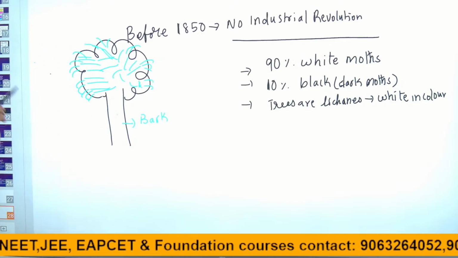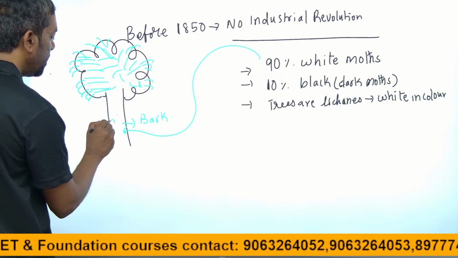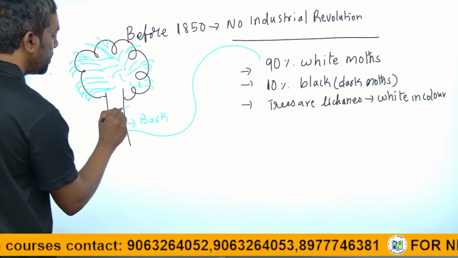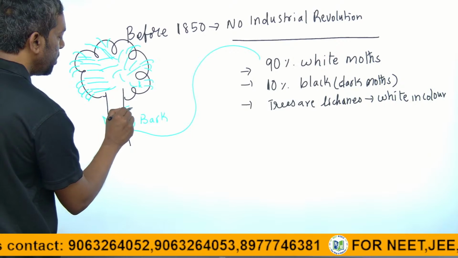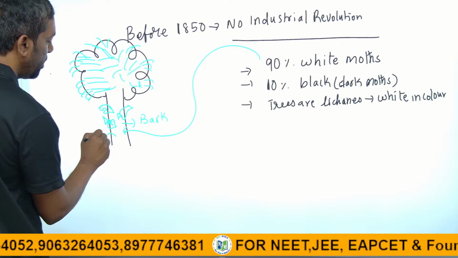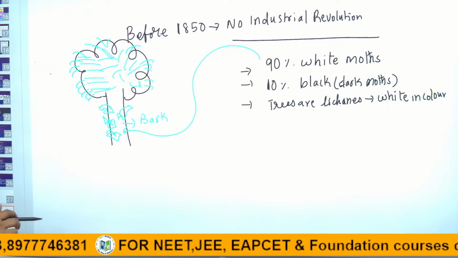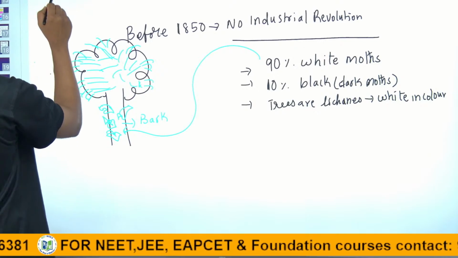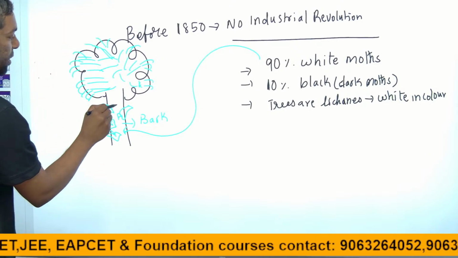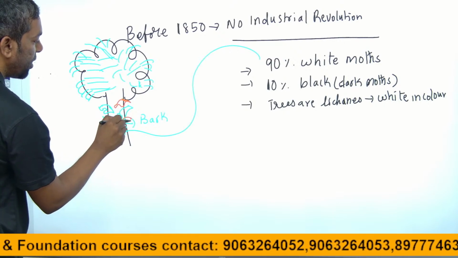The 90% white ones lay on this bark. This is the butterfly, assume. It lies on white, and 10% are dark in nature on the bark.